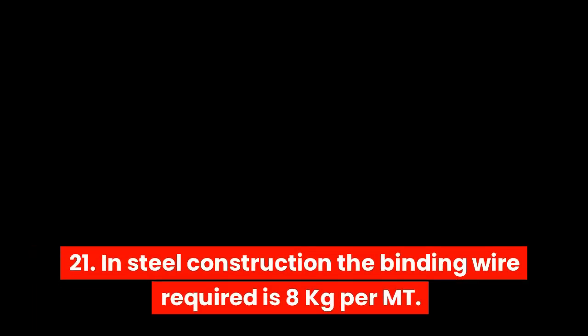21. In steel construction the binding wire required is 8 kg per metric ton. 22. The spacing between chair bars should not be more than 1 meter, or 1 chair bar per 1 square meter. 23. The dimension tolerance for cubes is plus or minus 2 millimeters.